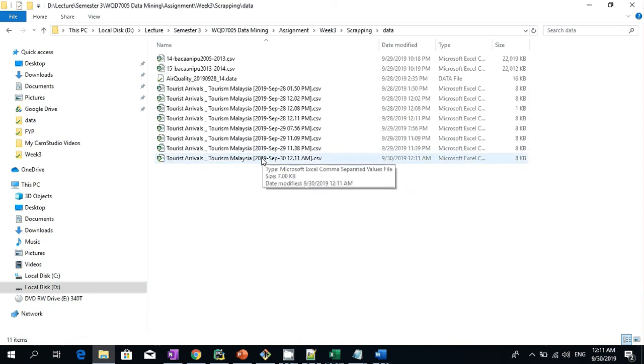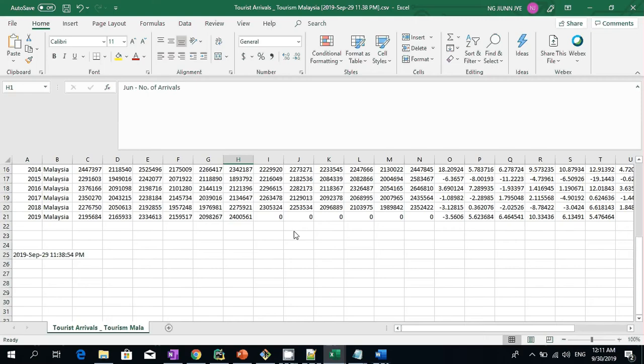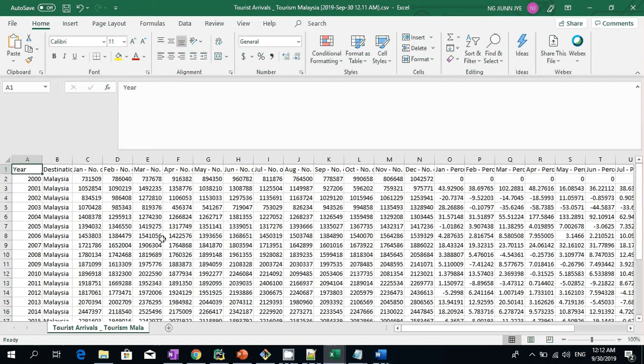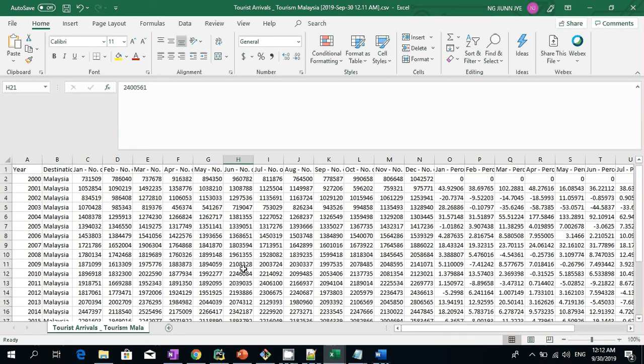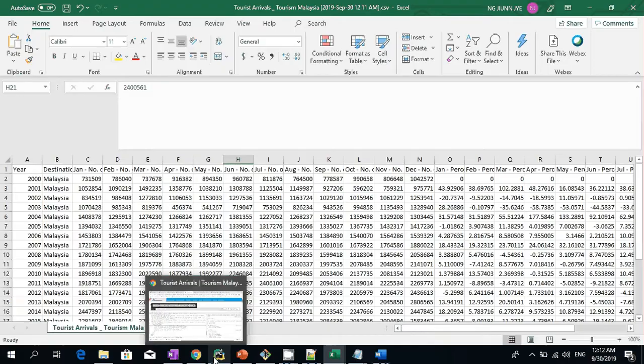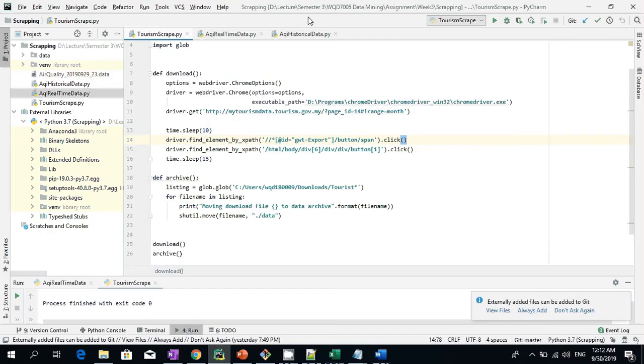As you can see here, there's a new file that's been created. This is for the latest tourism arrival data. Let's take a peek at this data. It contains the tourism arrival statistics for the year 2000 until 2019. For the months, the last data available is for the month of June. Now using the same concept, we can scrape data for the historical data as well.